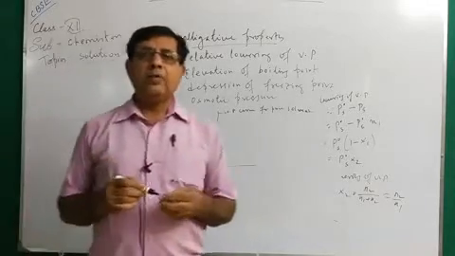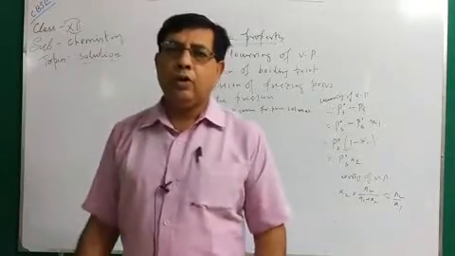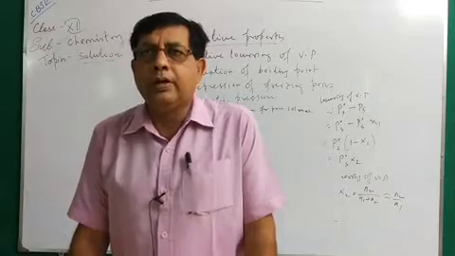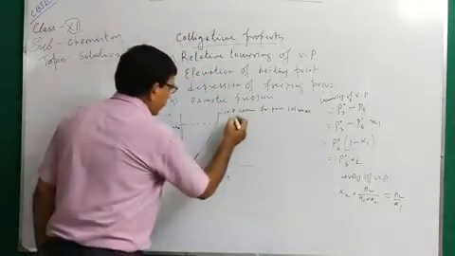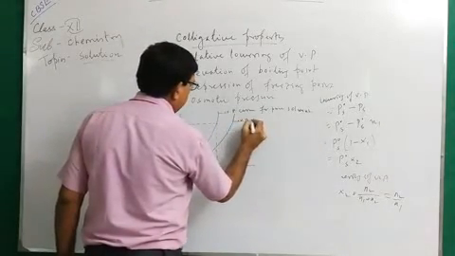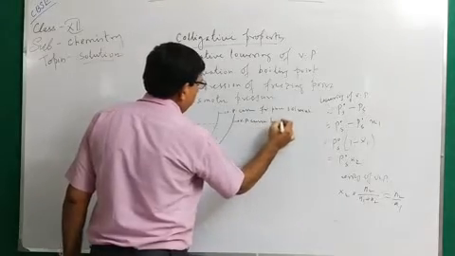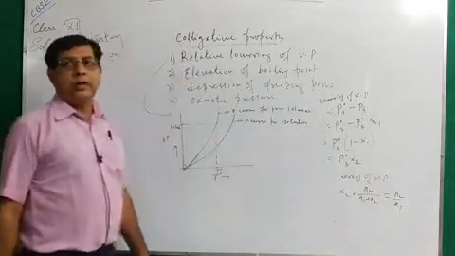Now you add some non-volatile solute to the pure solvent. When we add some non-volatile solute to the pure solvent, there will be lowering of vapor pressure. Now lowering of vapor pressure will take place, and then that will be the curve. This is the vapor pressure curve for the solution, that is, when we add non-volatile solute.